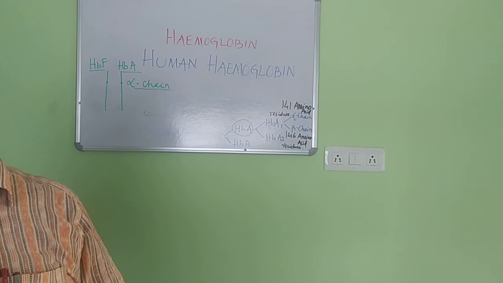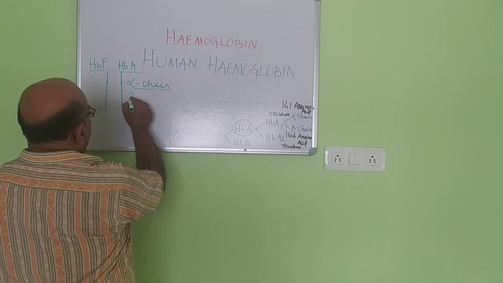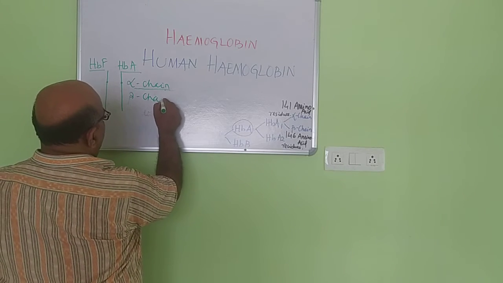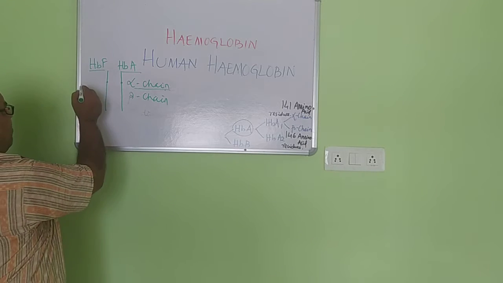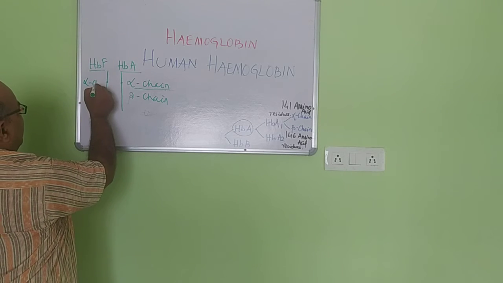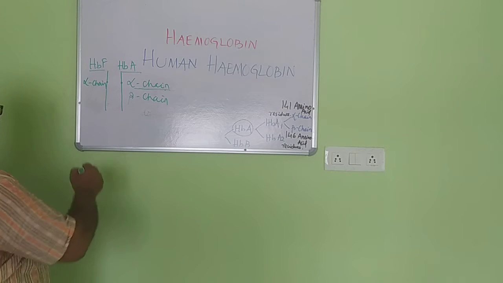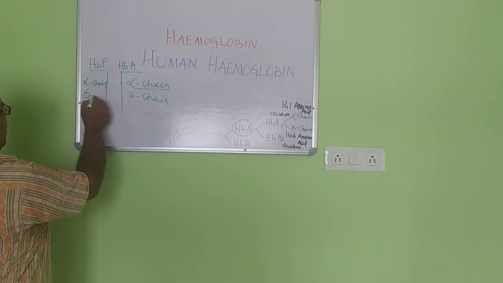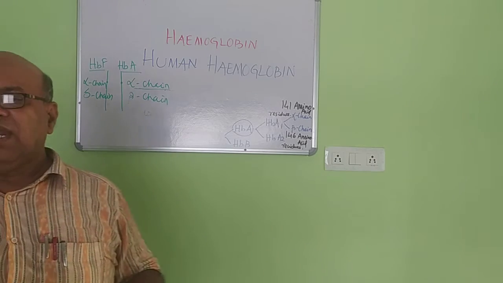Only in the case of the adult you find the beta chain. Beta chain is present in the adult, but in the fetal case, alpha chain is no doubt there, but there is no beta chain. It will remain as a delta chain. Okay, delta chain is there.